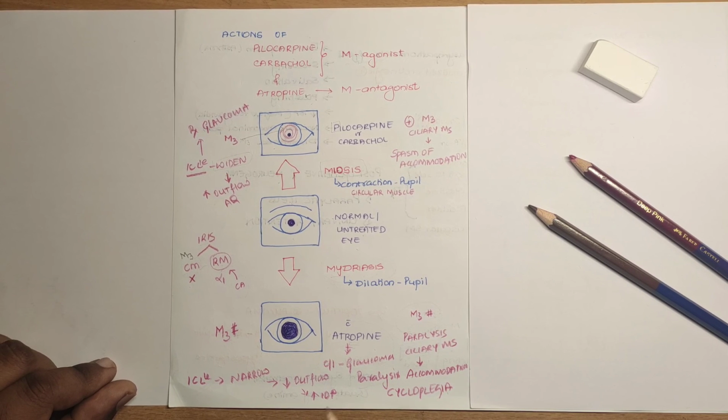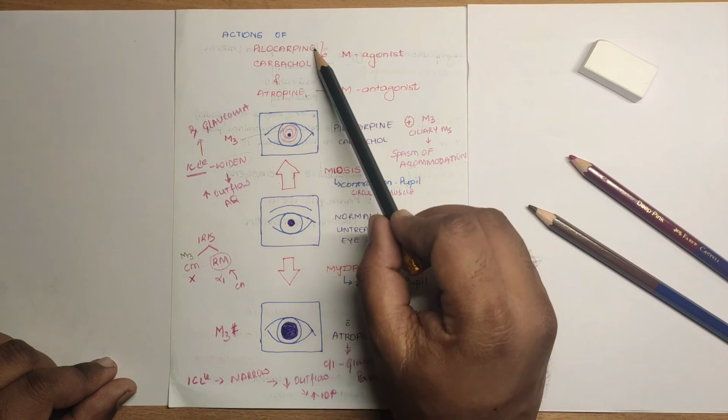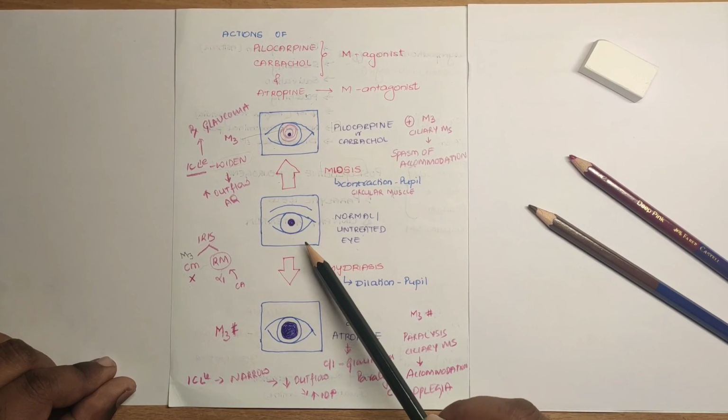So this was about the class on differentiating the actions of pilocarpine and atropine on eye.